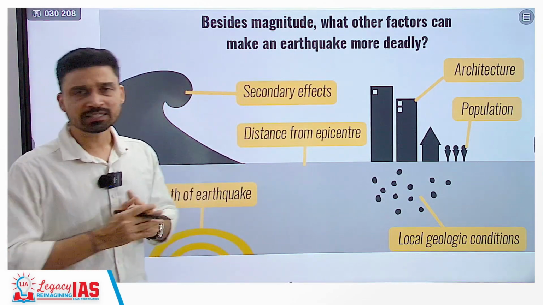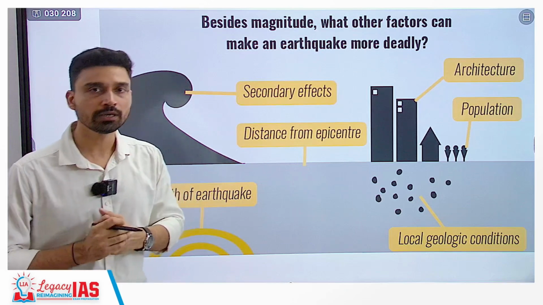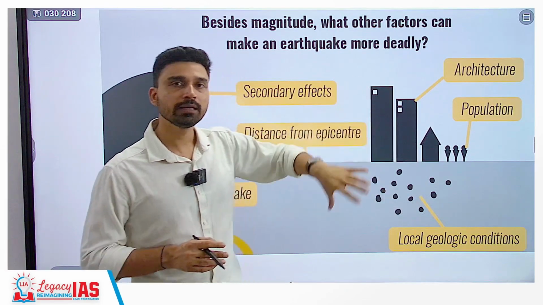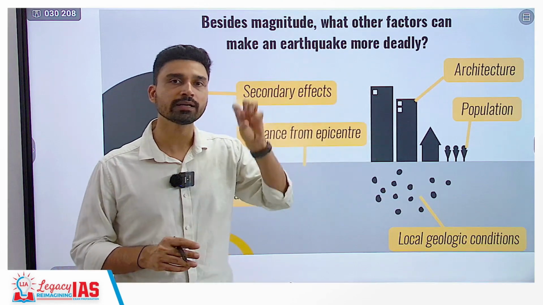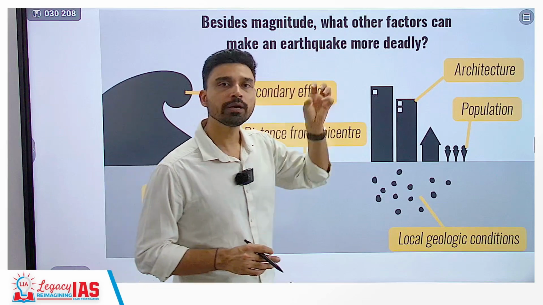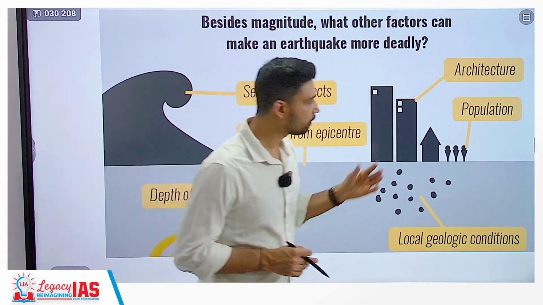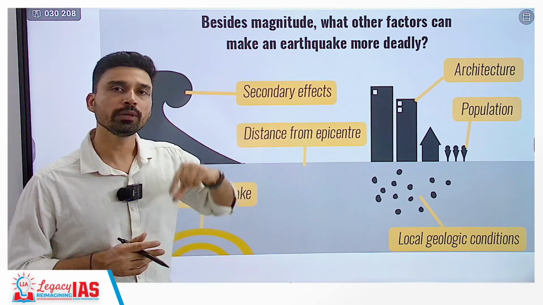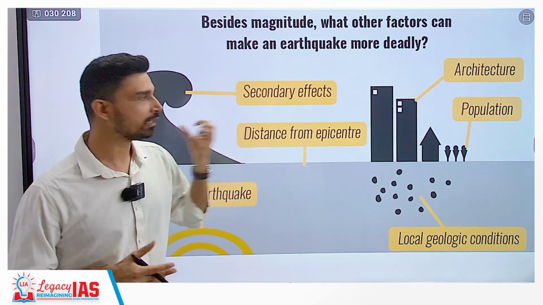For example, Japan is a country that experiences more than 600 earthquake events in a year, but they have constructed their buildings, taking into consideration the architecture plan, in a manner that these buildings can withstand moderate to damaging earthquakes. But in many countries including India, a lot of buildings are not made following the earthquake building code or seismic building code.